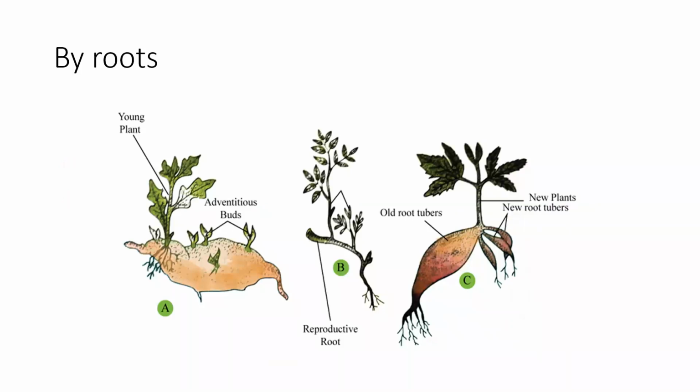So there are some taproots which get swollen to store food. Example is sweet potato root. So when these roots give rise to the new young plant through adventitious buds, this kind of propagation is known as vegetative propagation by roots. An example is sweet potato. Clear?